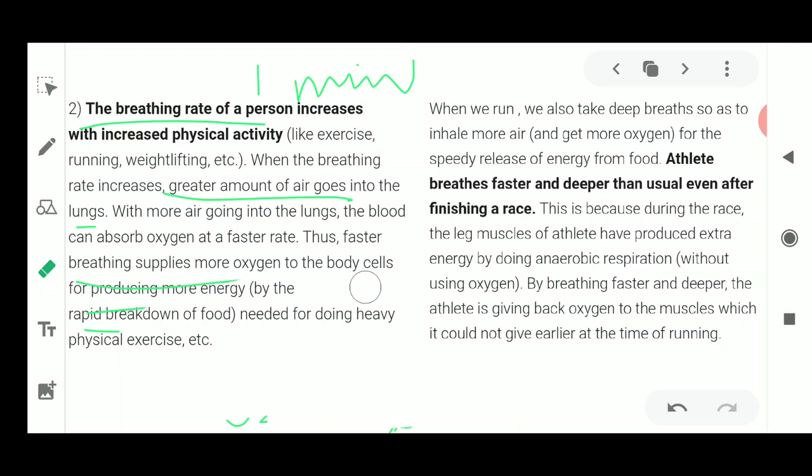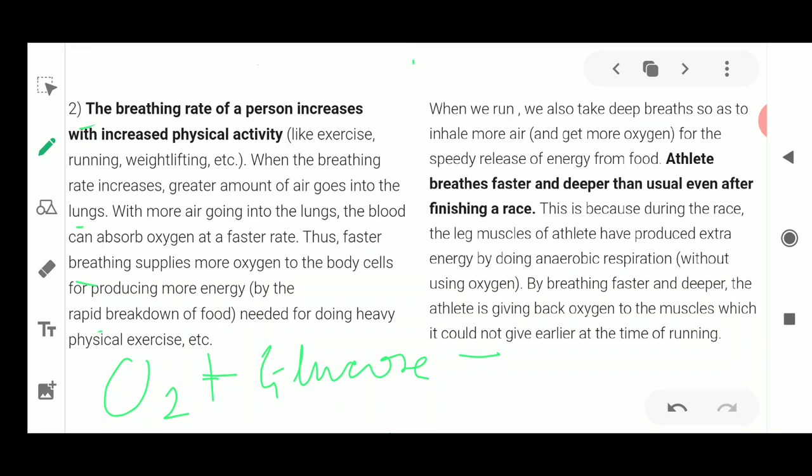So this is all about breathing, and this is considered to be a very important process. So an athlete breathes faster and deeper than usual, even after finishing a race. Why is this? Because there is a greater demand for oxygen, and for fulfilling this greater demand of oxygen, the oxidation of food, the breakdown of food, is taking place. Okay, and this process is known as respiration. Now this athlete is breathing faster to fulfill the complete amount.